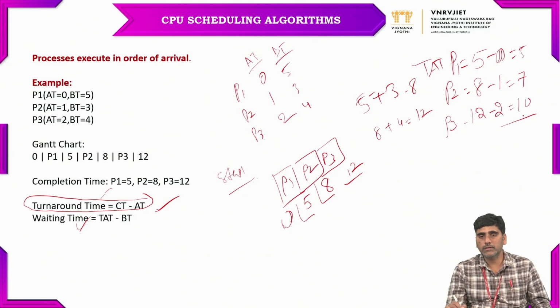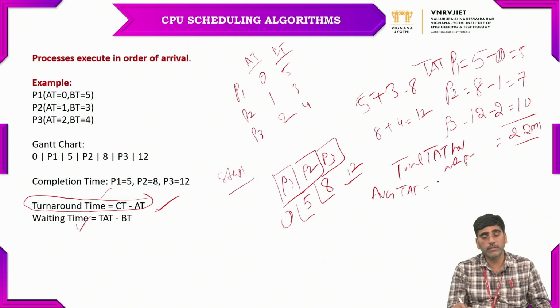So adding all these 3: 5 plus 7, 12, and 10, 22. So 22 is the total turnaround time for all processes. Now we can calculate the average turnaround time.